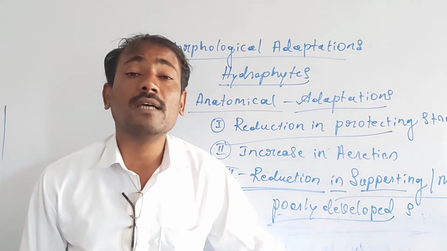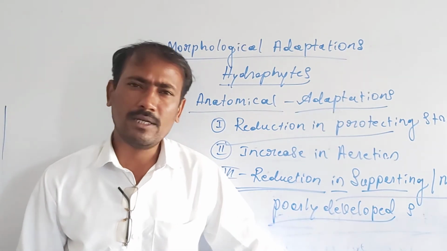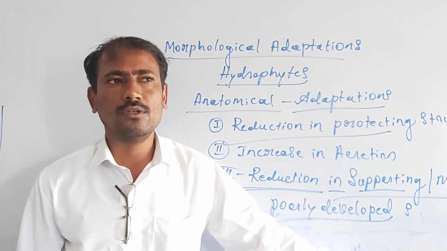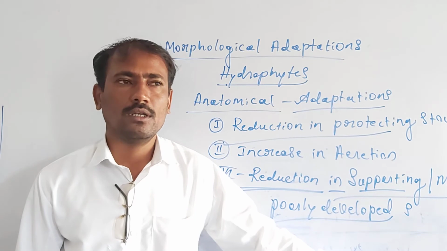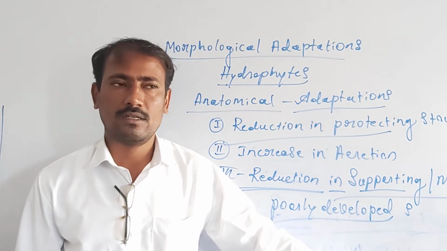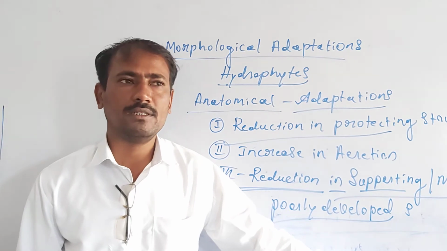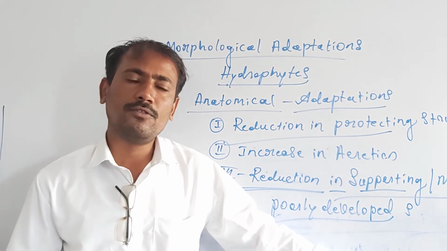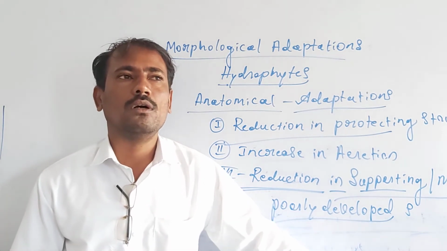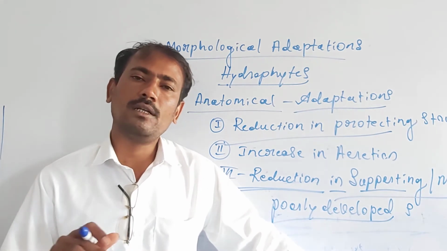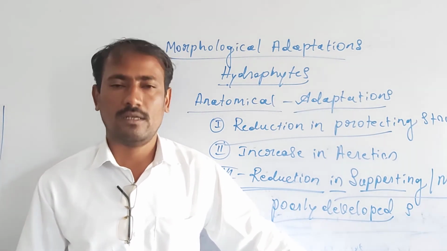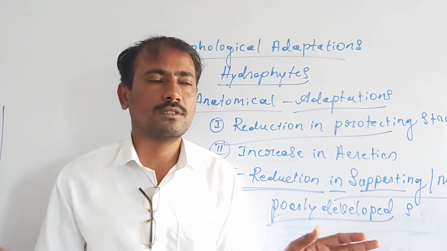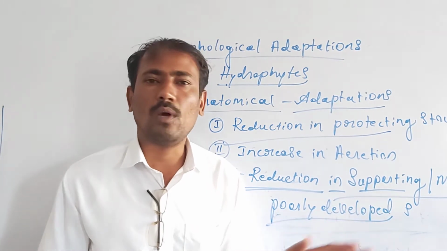Poorly developed sclerenchyma is present especially in amphibious hydrophytes. Submerged hydrophytes lack this sclerenchyma. Free floating hydrophytes also show no well defined sclerenchyma. If sclerenchyma is present, it is observed only in certain amphibious hydrophytes. Amphibious hydrophytes are adapted to live both in water and on the soil. Usually they occur on the banks of ditches, rivers, swamps or other water bodies,